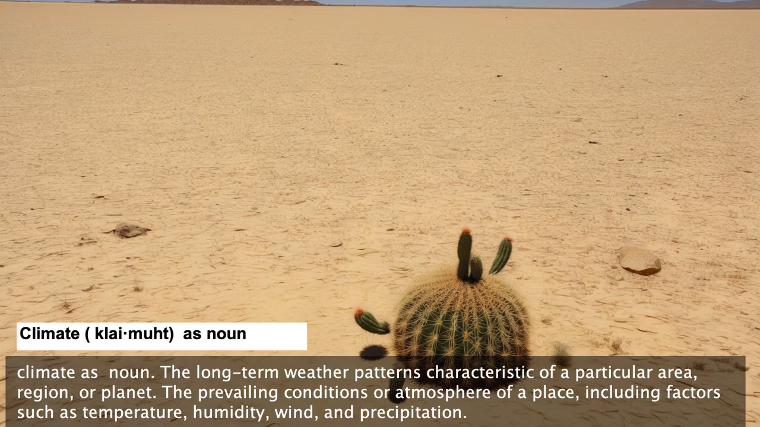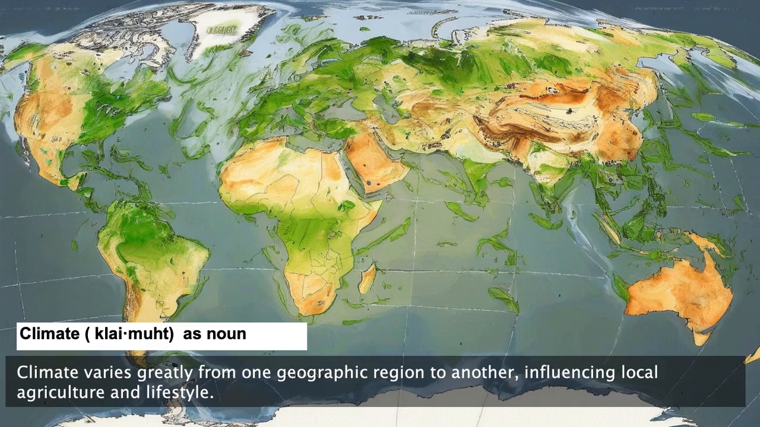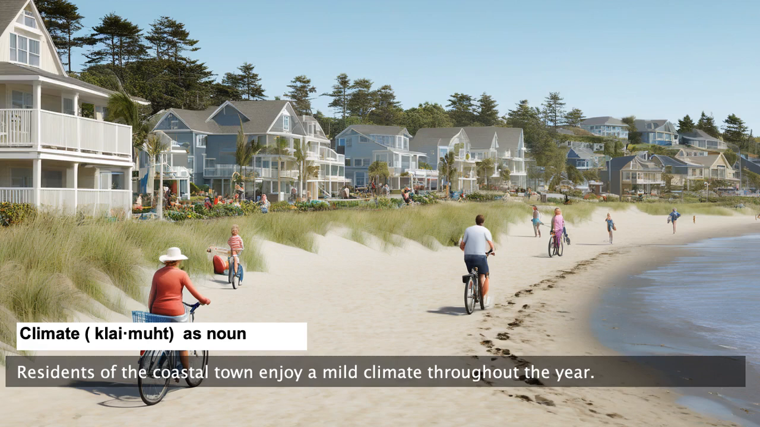Climate as a noun. The long-term weather patterns characteristic of a particular area, region, or planet. The prevailing conditions or atmosphere of a place, including factors such as temperature, humidity, wind, and precipitation. Climate varies greatly from one geographic region to another, influencing local agriculture and lifestyle. Residents of the coastal town enjoy a mild climate throughout the year.